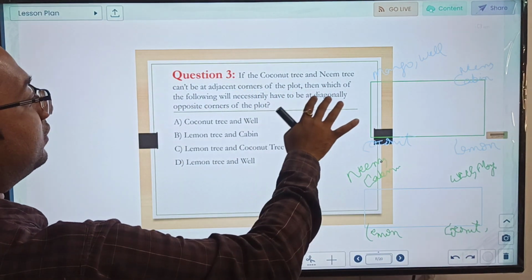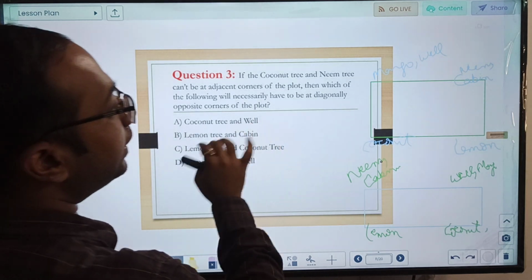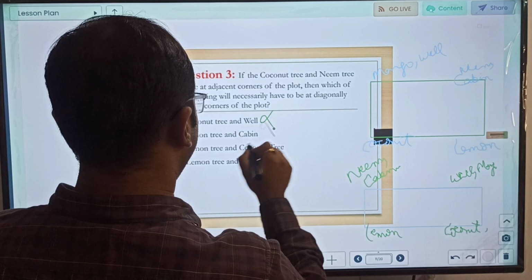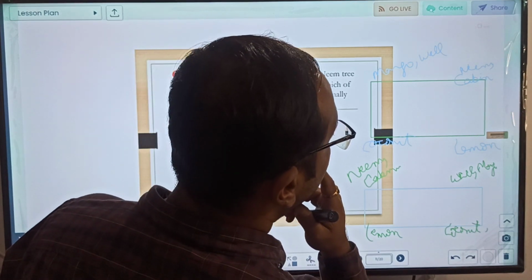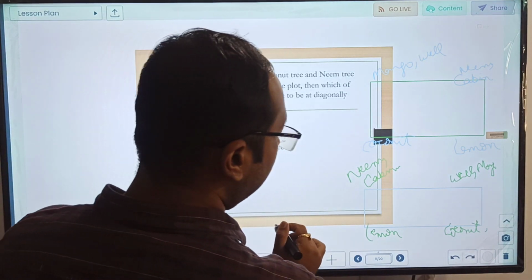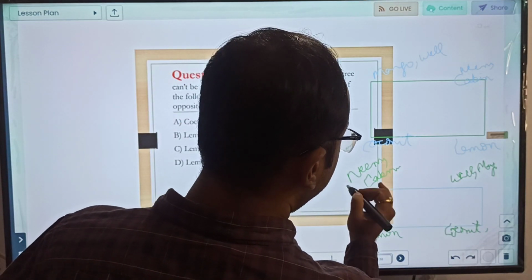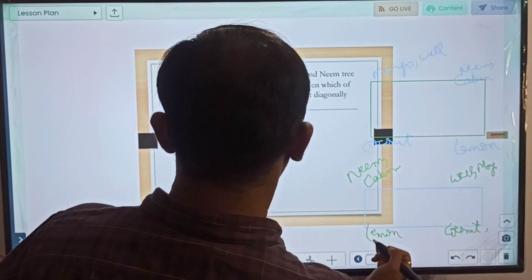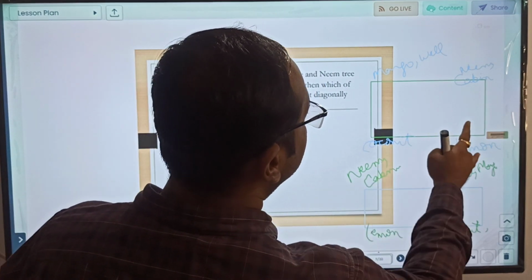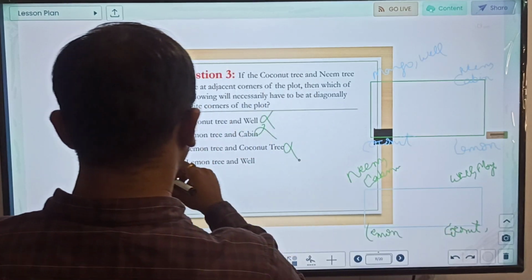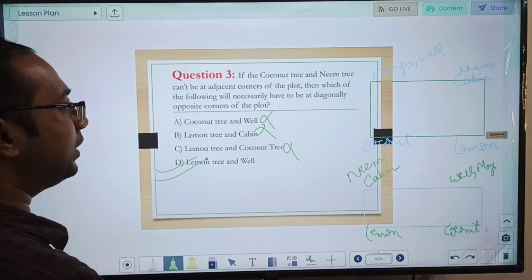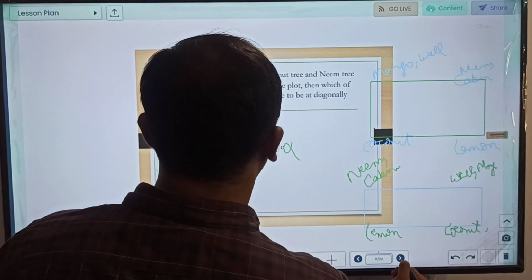Which of the following will necessarily have to be at diagonally opposite? Coconut and well, not necessarily, they can be adjacent. Lemon and cabin, in this first they can also be together. Lemon and coconut are adjacent only. Lemon tree and well, so yes, lemon and well, this is our correct option. In any circumstance, to satisfy the given condition, they have to be diagonally opposite.